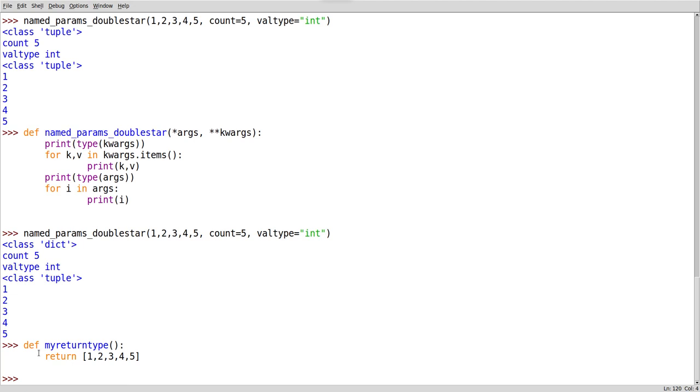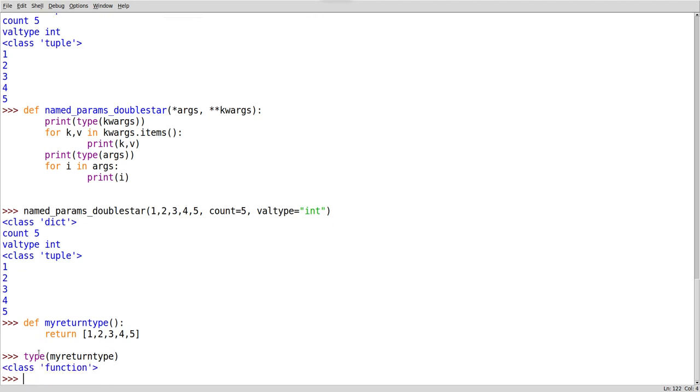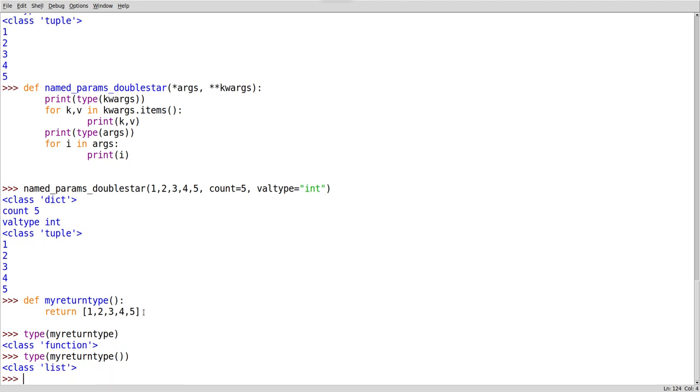In this syntax, when you say def my return string, you can pass anything. Let's see type of my return type. I'm not giving brackets, see it properly. Now it says it's a function. Now I will put brackets. Now the return value, whatever it comes, is the list, that is what it is showing. Now I want to restrict this method specific to something.